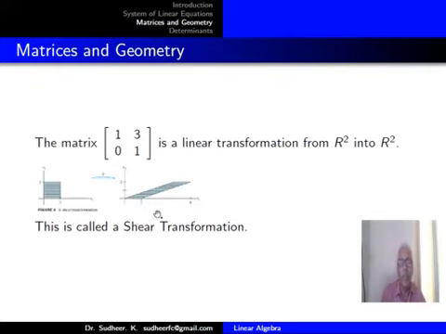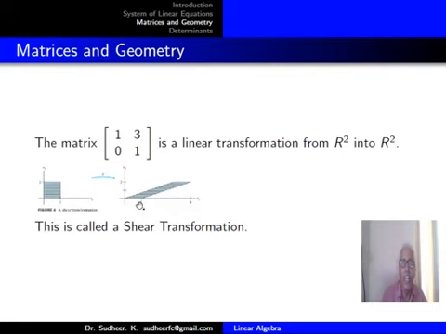You call this a shear transformation. So you just imagine you have pasted your photograph here and this matrix is applied. So your deformed photograph will be obtained in this shaded area. So if your photograph is pasted here, after applying this matrix, you will get your photograph deformed, and that will be inside this area.